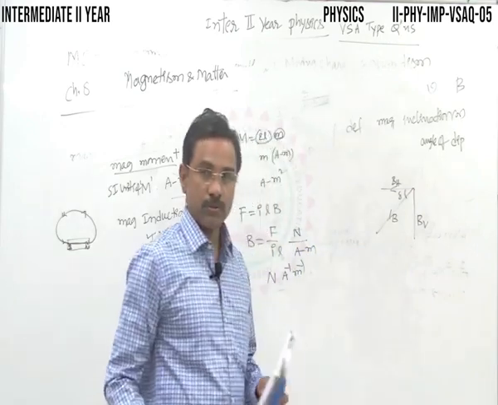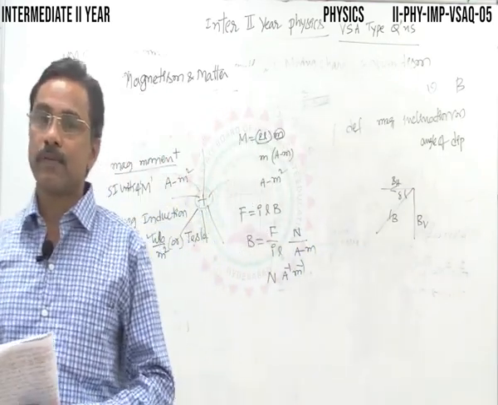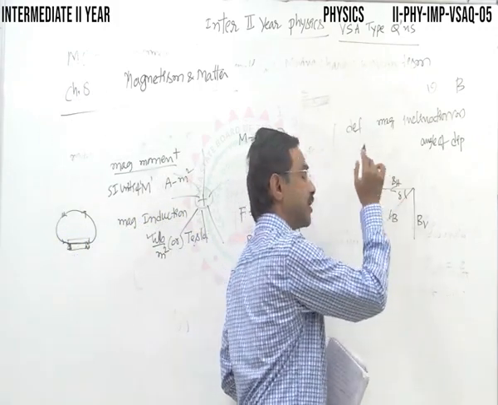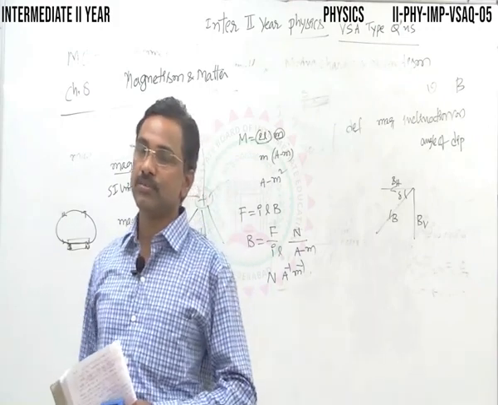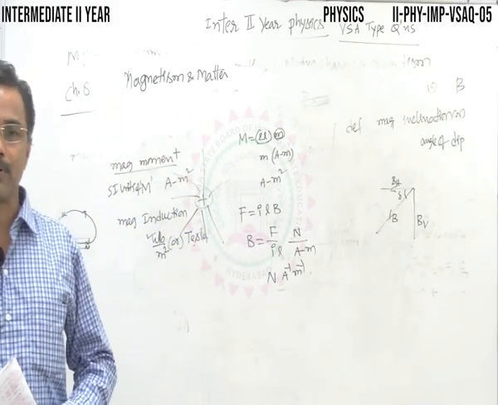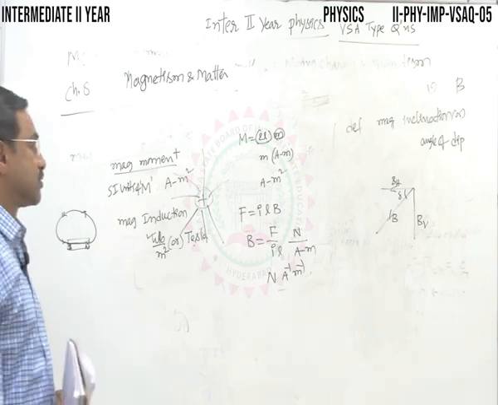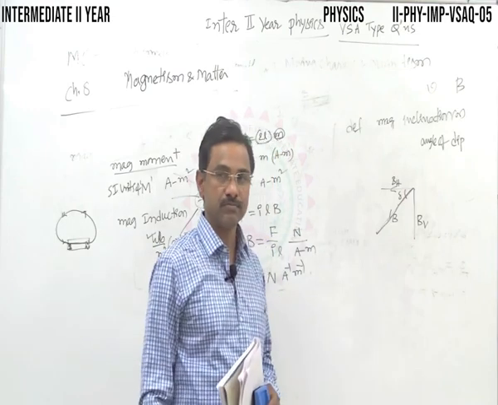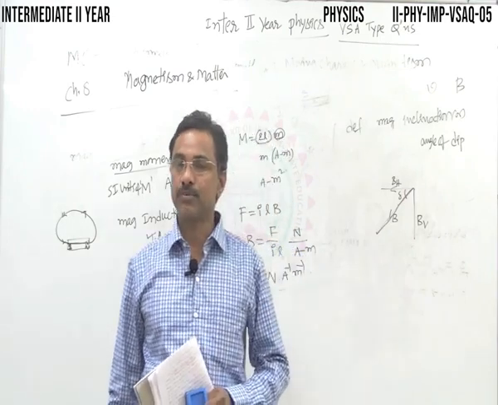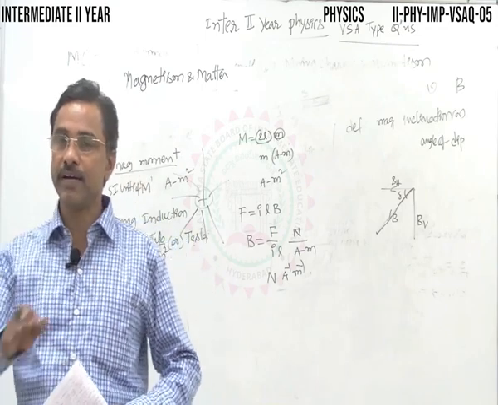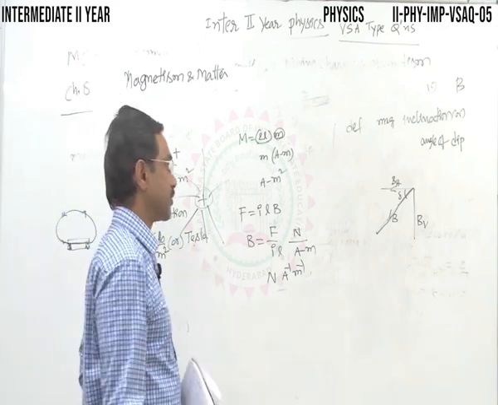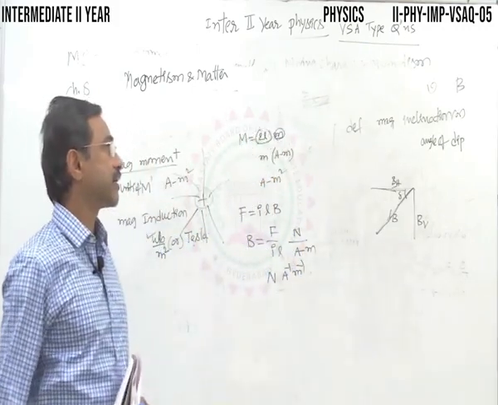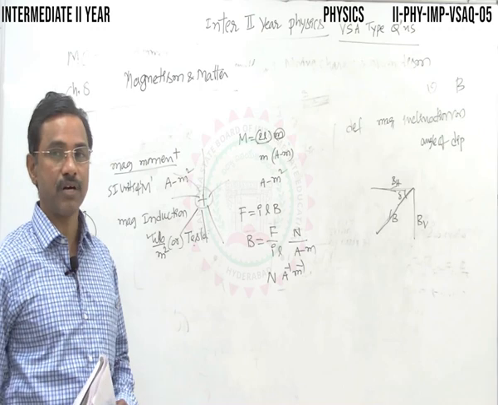Please note down: the angle between the total intensity of Earth's magnetic field and the horizontal at any point is called magnetic inclination. It is also called the angle of dip.